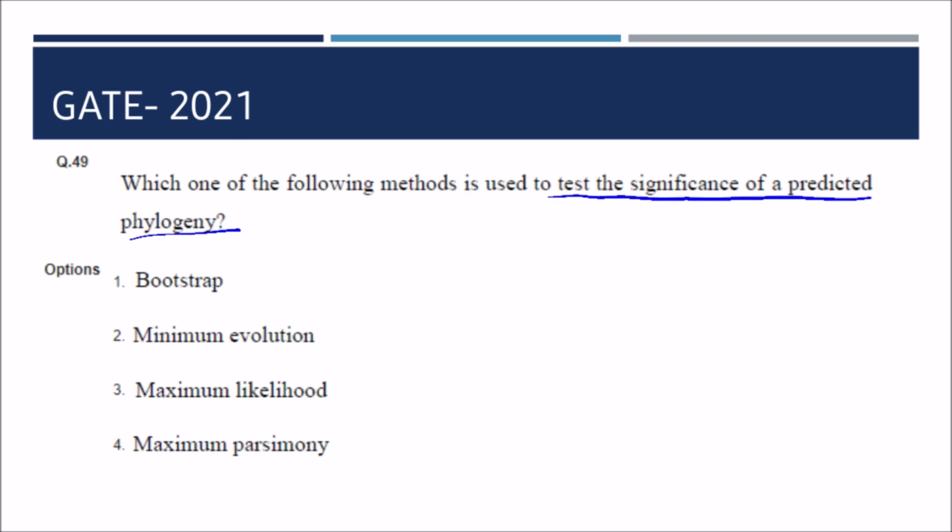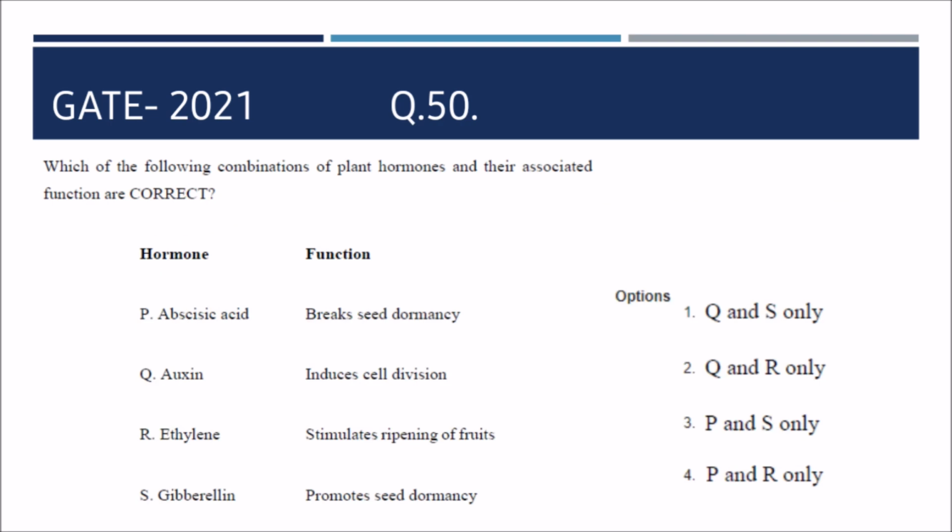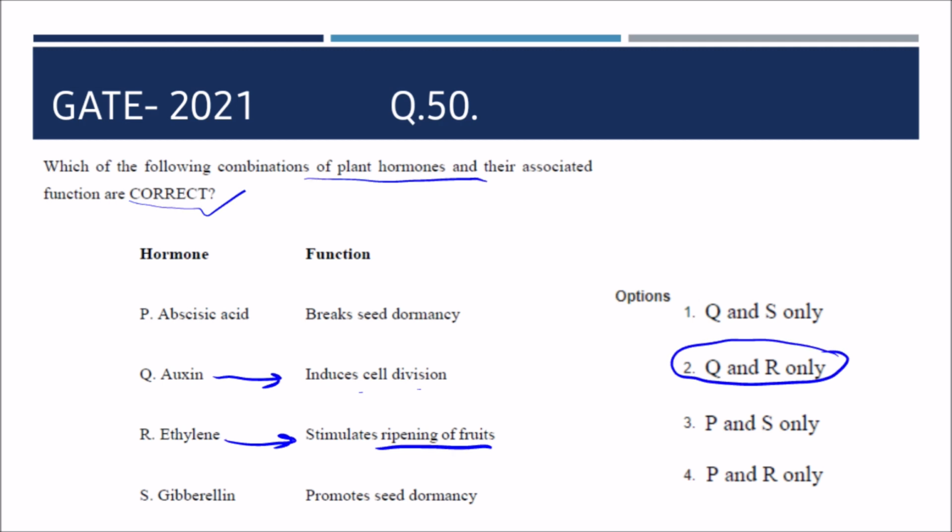So your possible answer could be bootstrap. Next question is, which combination of plant hormone and associated function is correct? In this question, auxin induces cell division and ethylene is for ripening of fruit. So your correct answer is Q and R only.